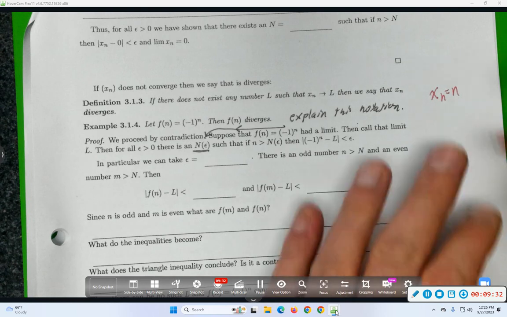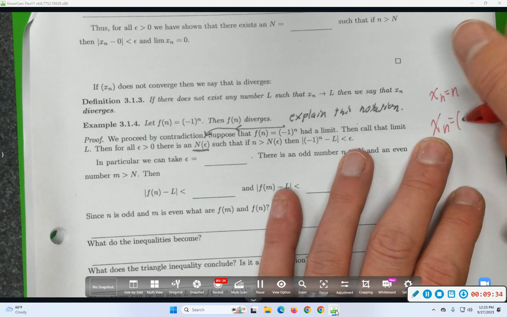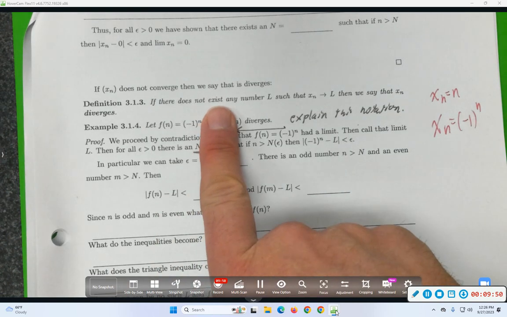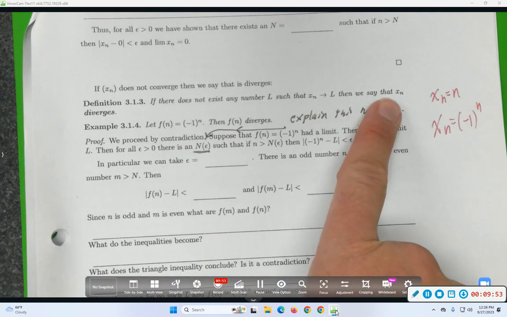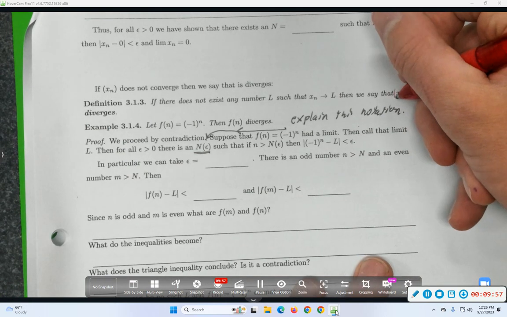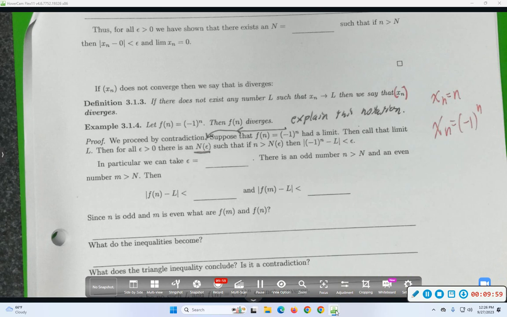Here's another one. x_n equal to negative 1 to the n. And maybe we'll pick which one we want to study in this next argument. Those are sequences that don't converge. A sequence that doesn't converge, I'll say it diverges. Definition: if there does not exist a number L such that x sub n converges to L, then we say that x_n diverges. And I'll try in practice to have parentheses around my sequences just to set them off as sequences, but I'm not going to be 100% with that.